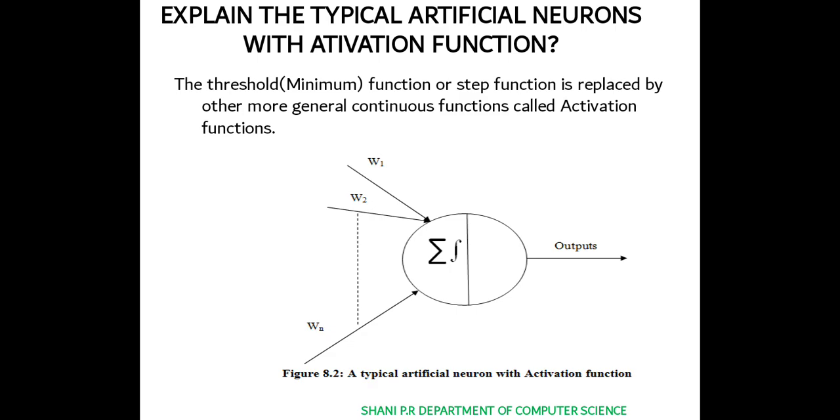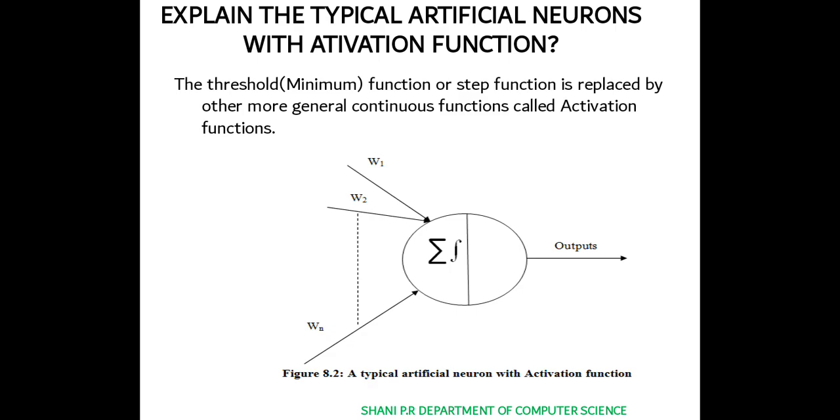Summation means the sum of all. We are taking the values of these weights and adding those values, and that will be transferred. The transfer function makes up the activation function of a node. So it combines the sum of the weight values and produces the output.